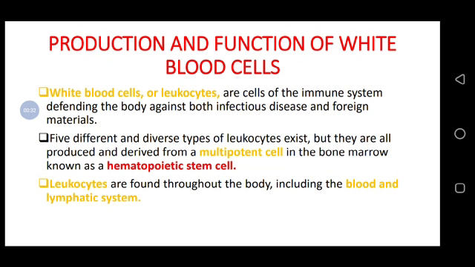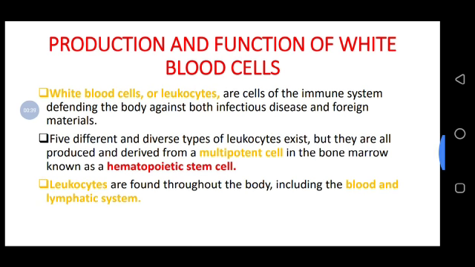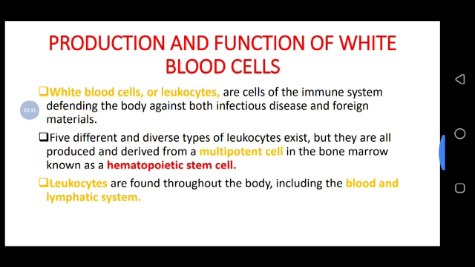That's why we call it the cell of the immune system, because the immune system is the one which is going to fight against infection. So the white blood cells are the ones which are going to fight against infectious diseases and other foreign materials. If, for example, any foreign material or infection attacks the body, the white blood cells are the ones which are going to fight against it.